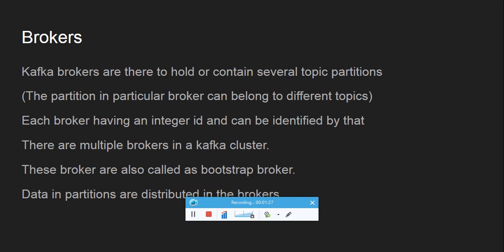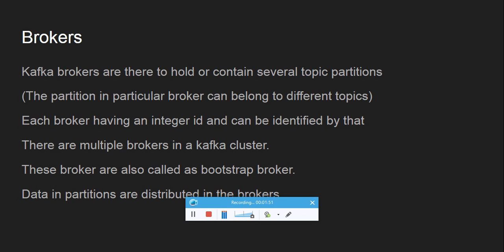In a large organization we can have more than 100 or 200 brokers. It is a good start to begin with 3 or 5 brokers in our application. These brokers are also called bootstrap brokers.